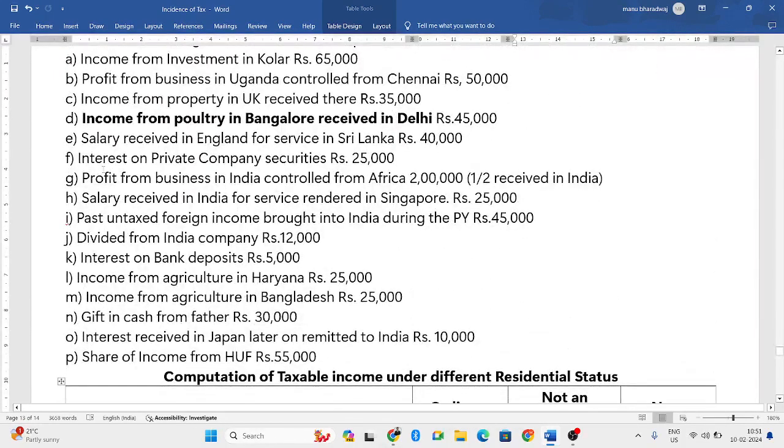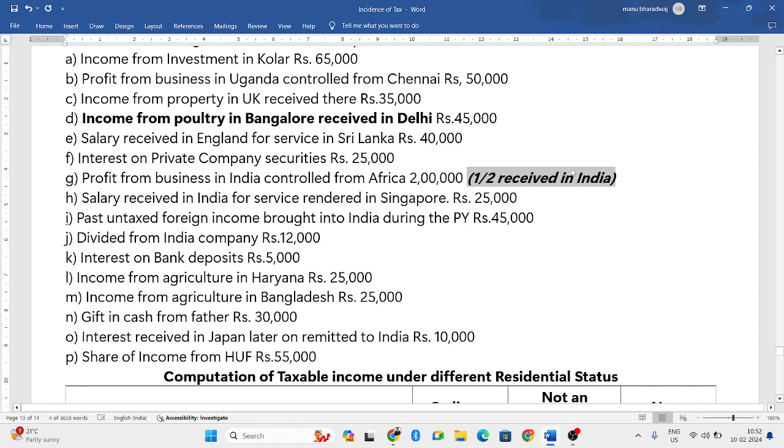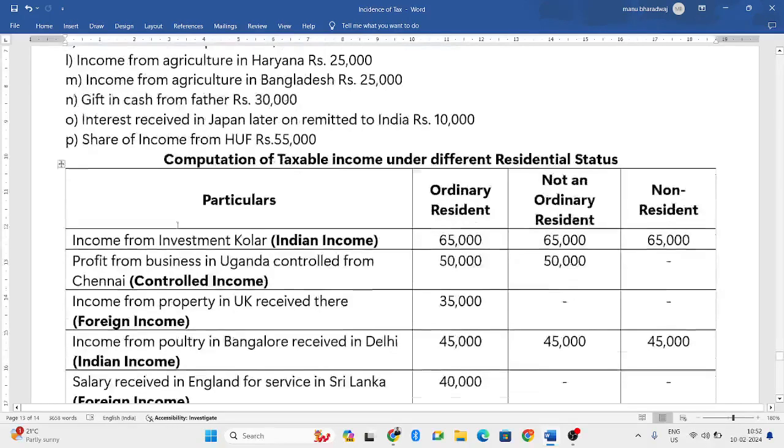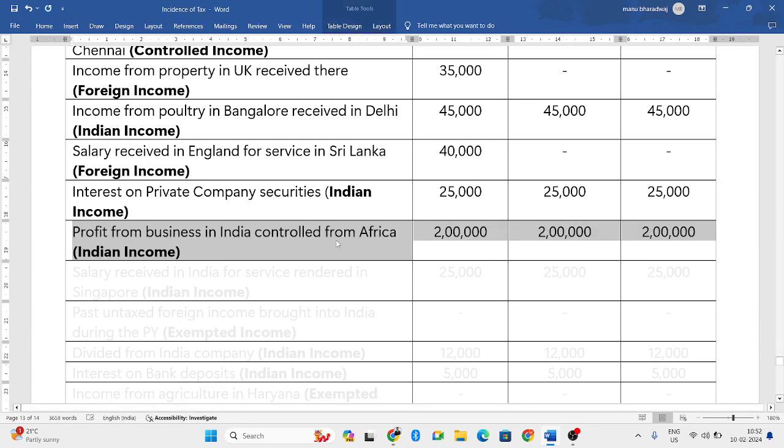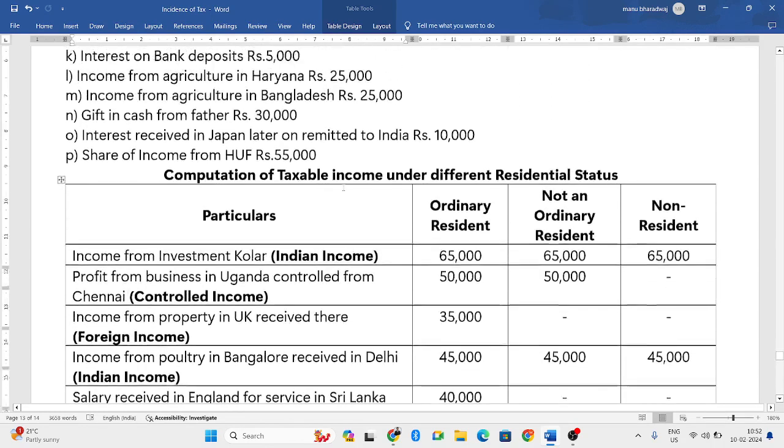Next. Profit from business in India controlled from Africa. One half received in India. So this is a confuser. It is given to confuse, so ignore that in the bracket. Profits from business in India, the main thing is the arising aspect. Arising aspect is in India. When it is in India, don't see the receiving aspect. Straight away, you can blindly write that it is an Indian income because the income is arising in India. So all the three people will be taxed.